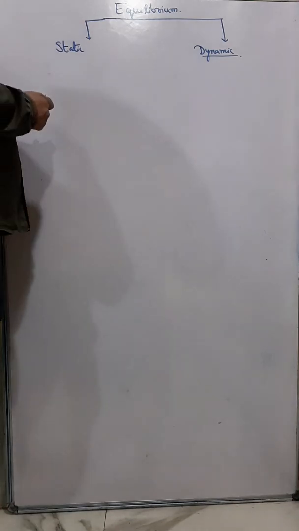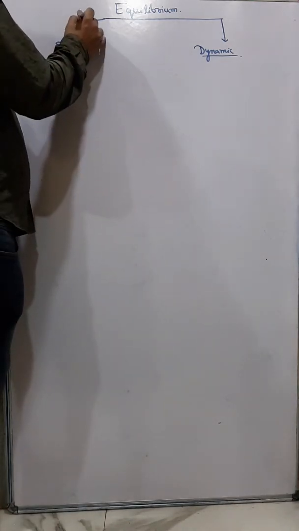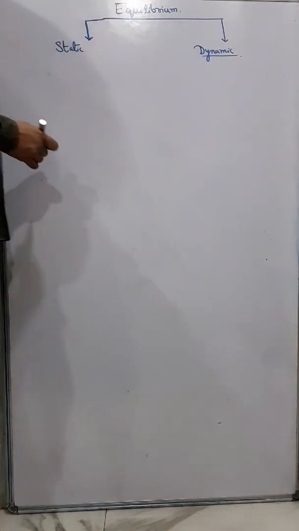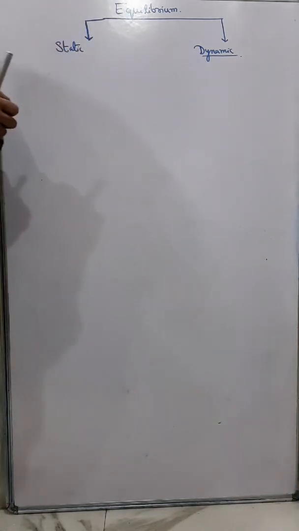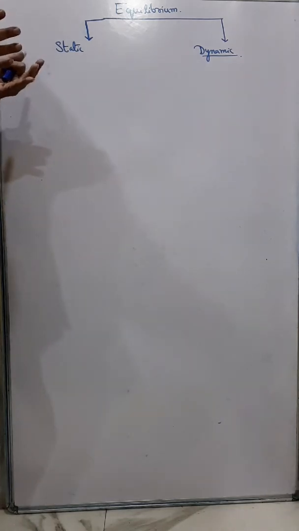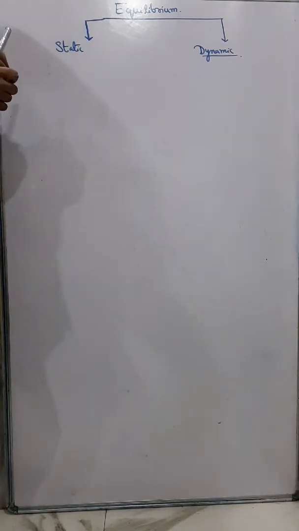Okay, now we'll talk about equilibrium. Equilibrium means that when a number of forces are acting on a body, there is no change of state in the body. That means there is no change in the state of rest or state of motion of the body.